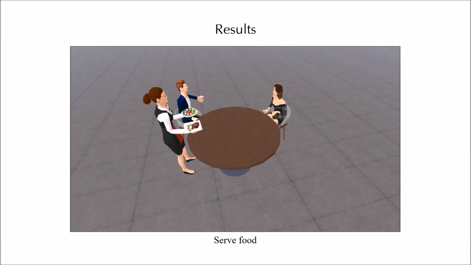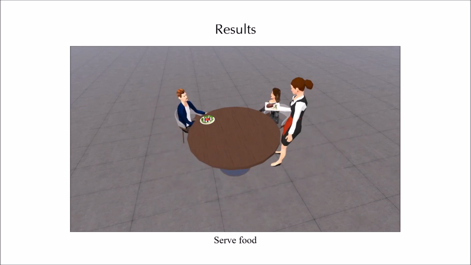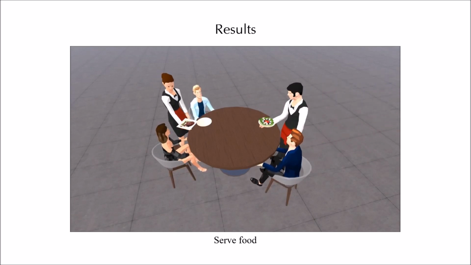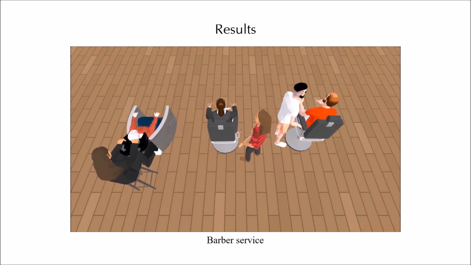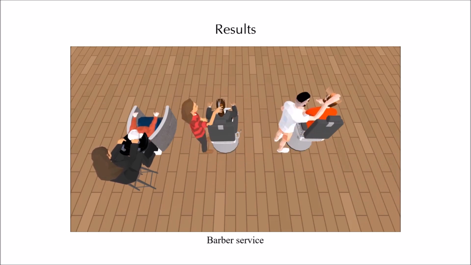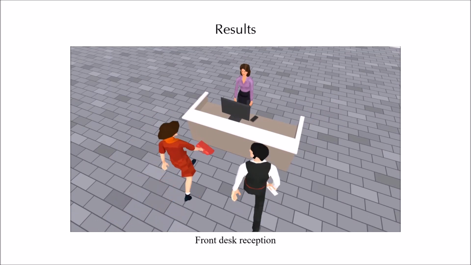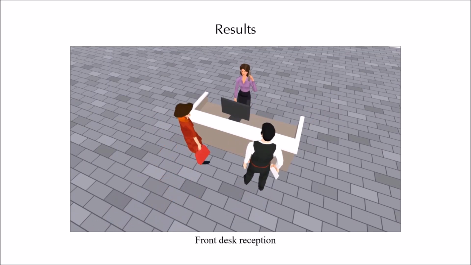We show examples of generated and instantiated activity snippets. In a serve food activity, the waitress observes the customer's needs and delivers food to them one by one. For the same serve food activity label, we show another generated activity snippet. In a barber service activity, the barbers serve the customers and use different tools alternately. In a front desk reception activity, the waiter guides the customer to the receptionist and leaves later.